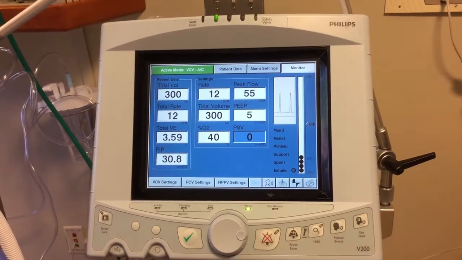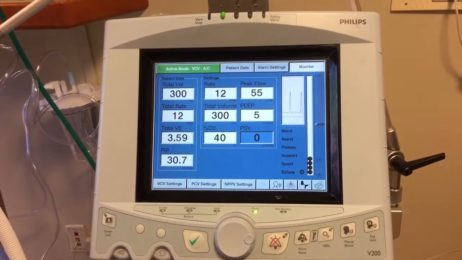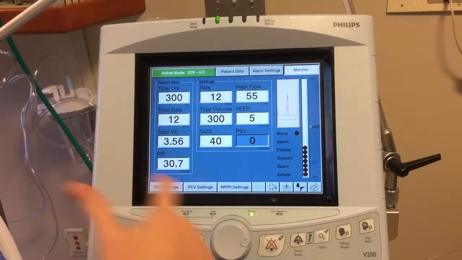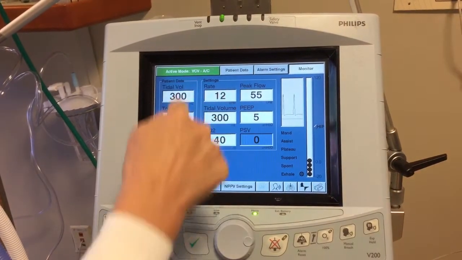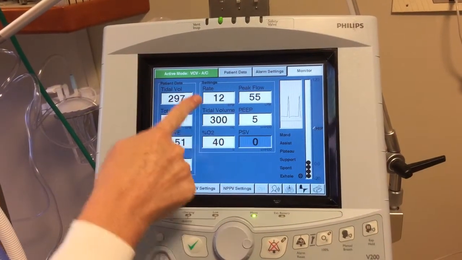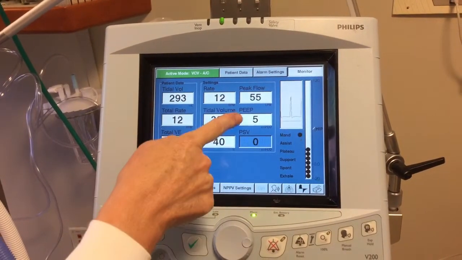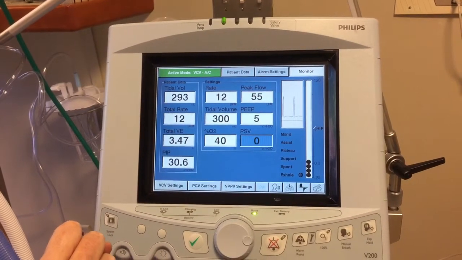Okay, so this is just a quick overview of our V200 alarm system. When you come in to see the ventilator, it's going to be on the monitor screen, and this is where you will look for your ventilator settings. Right here are your settings for your ventilator. You'll see the rate, the tidal volume, the percent FiO2 and the PEEP. Those are the main things that nursing records in their documentation.